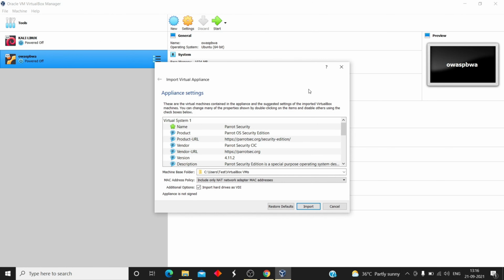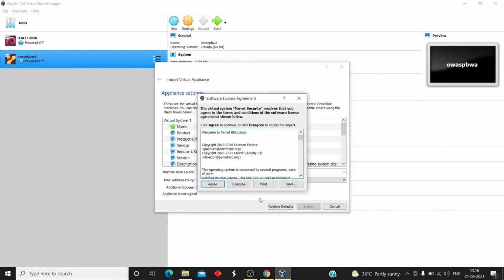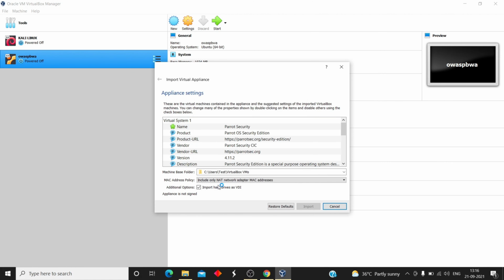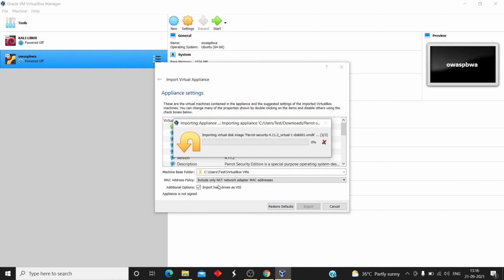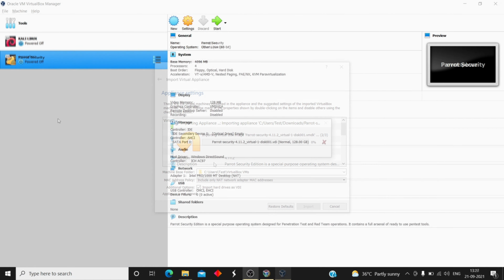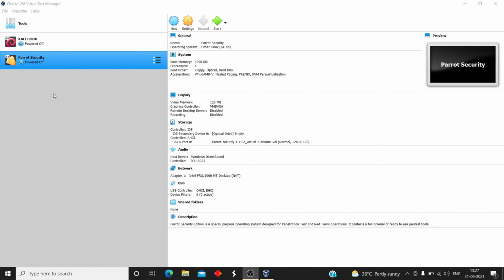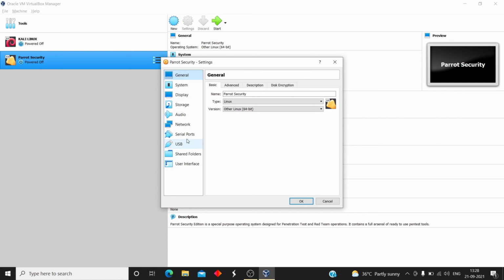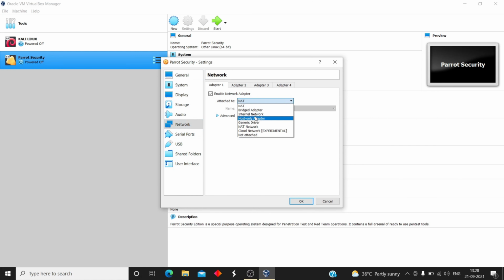My VirtualBox was open. I get this pop-up message and next I am going to import this and agree, and it will take some time to install. After that, we successfully install the Parrot operating system in our VirtualBox, and next we are going to settings, network, and change it into bridge adapter.